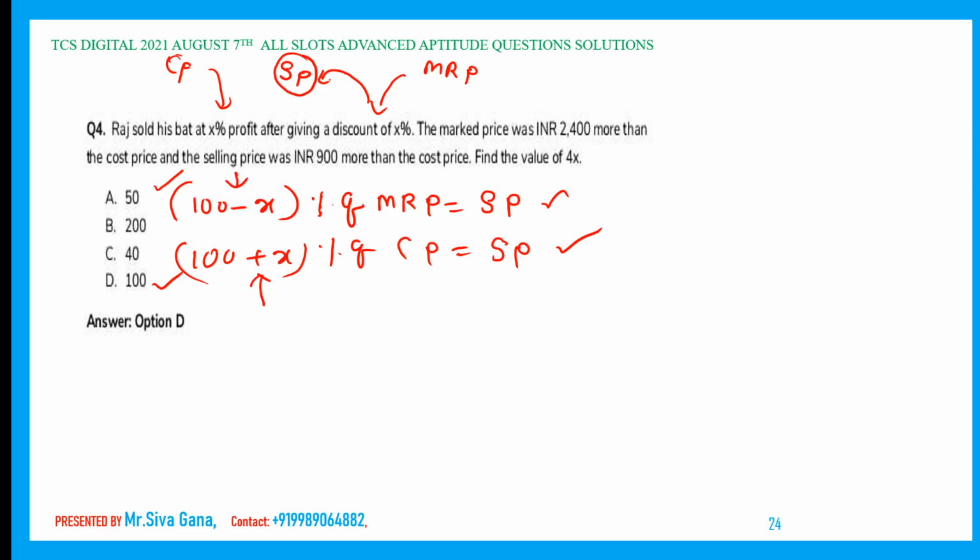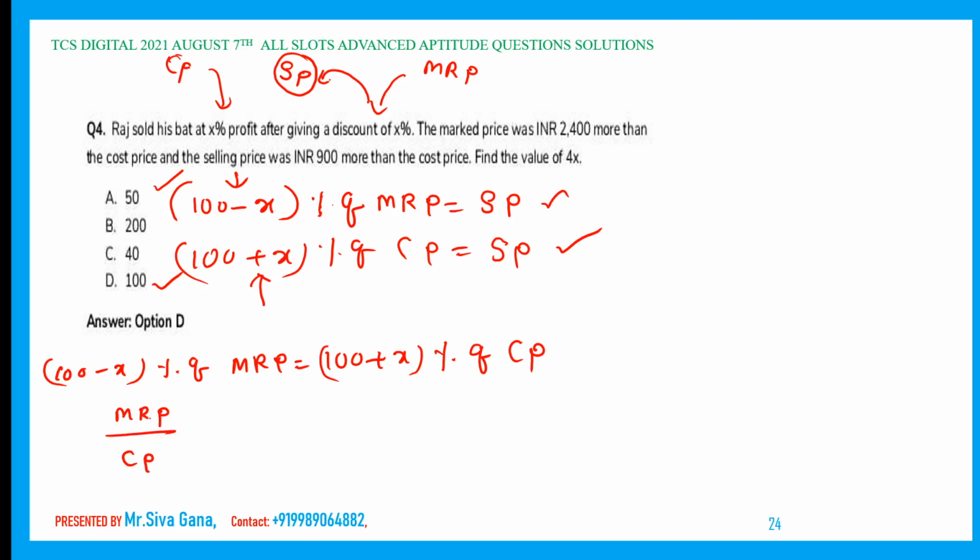Now if we equate these two, what are we going to get? 100 minus x percent of MRP is equal to 100 plus x percent of cost price. So percentages and percentages, if we remove the percentages, MRP divided by cost price is nothing but 100 plus x divided by 100 minus x, right? As I'm explaining the entire question, otherwise I can directly write this equation.